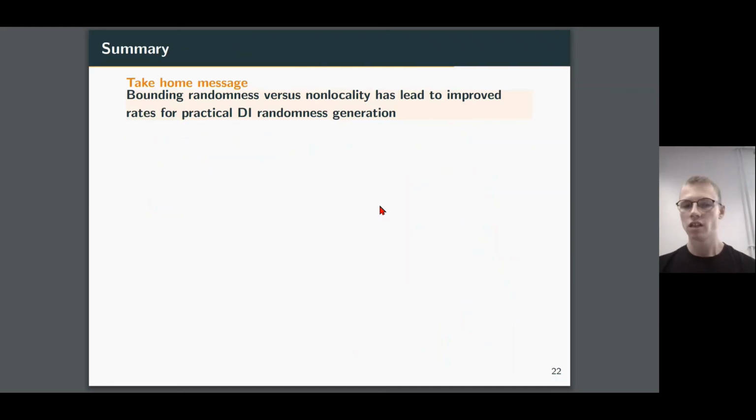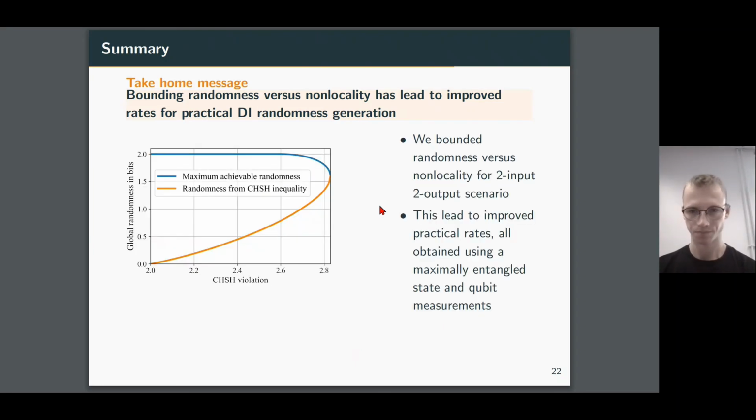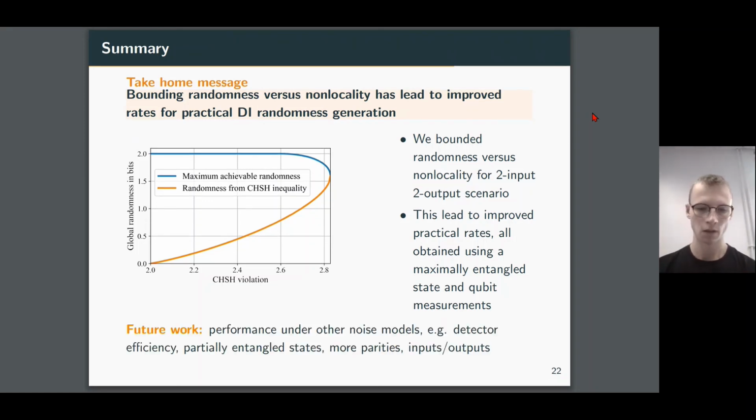So to summarize, the take-home message here is that we've bounded randomness versus non-locality, and we've then shown how we can use this new understanding to improve rates for practical device-independent randomness. And importantly, the practical rates that we obtained were all obtained using a maximally entangled state and some simple qubit measurements in the XZ plane. So this should hopefully lead to a considerable improvement in a practical experimental setup.